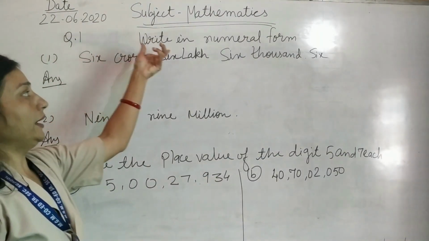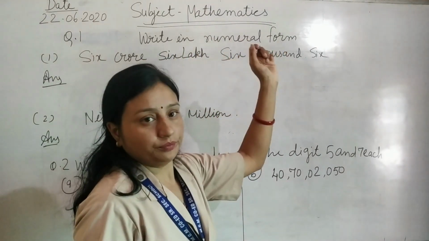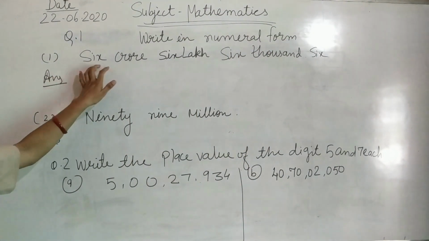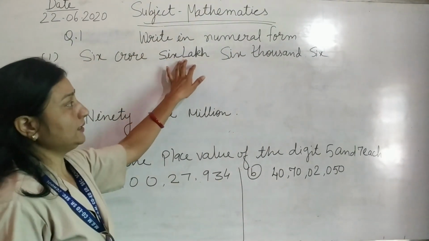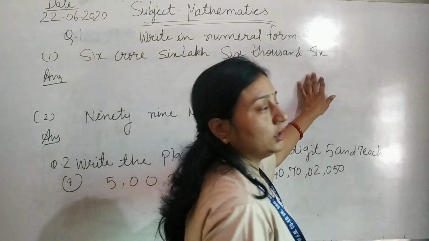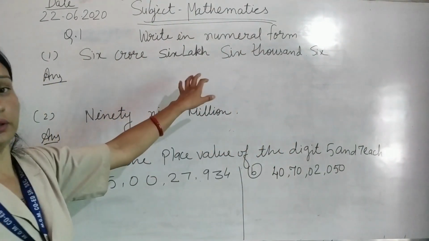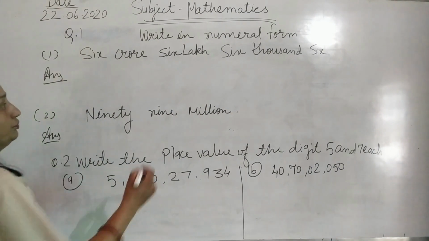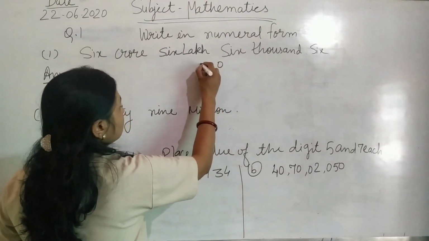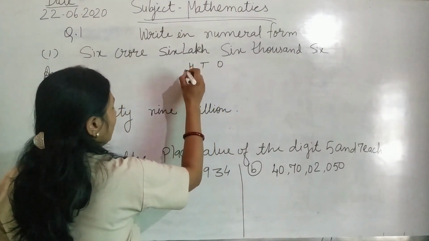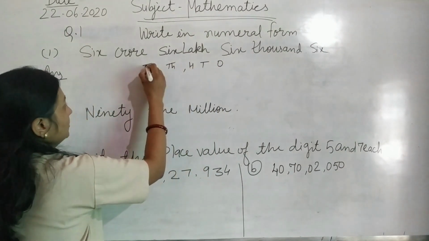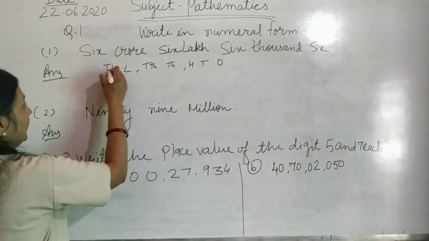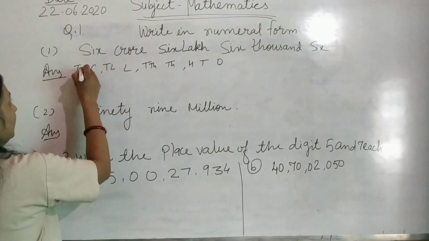Question number 1. Write in numeral form. First, 6 crore, 6 lakh, 6,006. The word form is given, so write the numeral form. First write the place values: ones, tens, 100, comma, 1,000, 10,000, comma, lakh, 10 lakh, comma, crore, 10 crore.